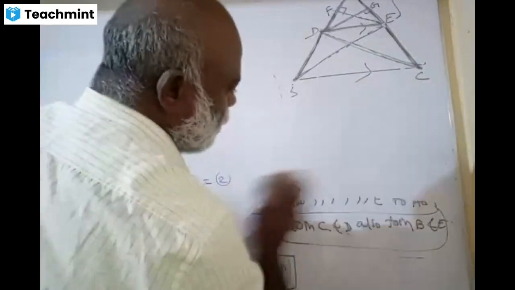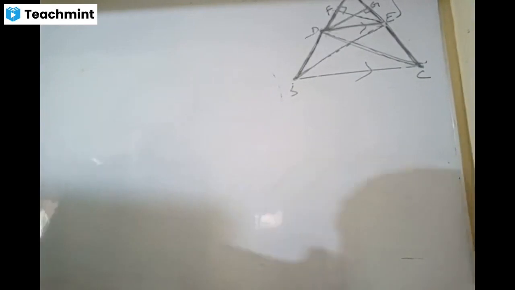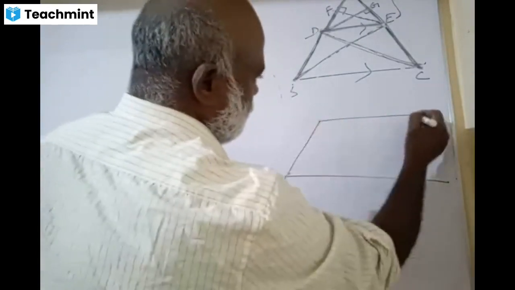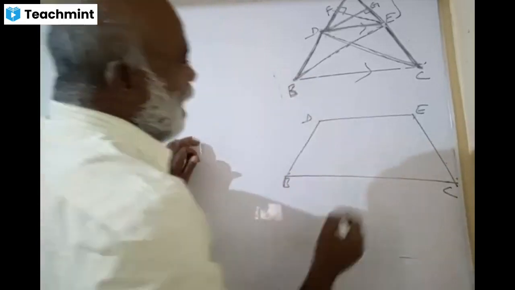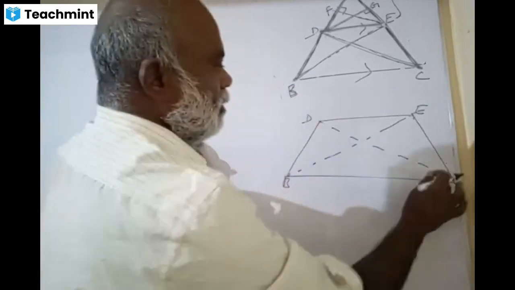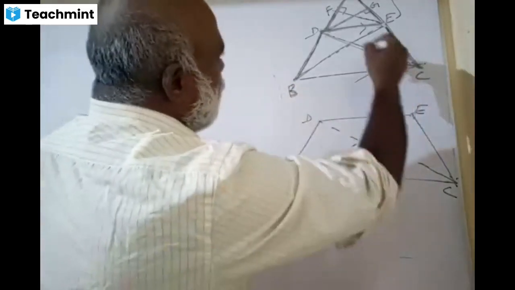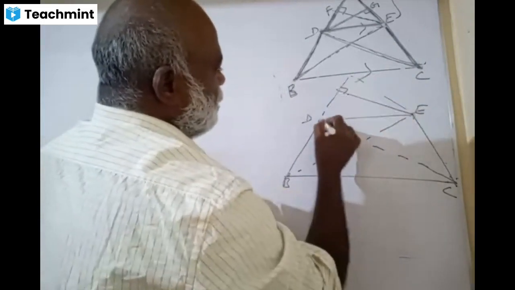Okay, let us see now, we are going to complete this. Wait, friends. Look at this, it is like this. This is DE, my dears, and this is BC. I joined this. And there is something else here, like this. The perpendicular is here, and the perpendicular is like this.